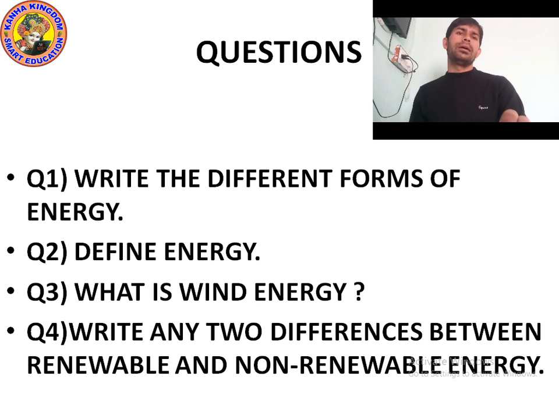I forgot to write one more question: write the advantages and disadvantages of friction. It is the most important. Advantages: friction helps us to walk, it helps to stop the car, we can hold any object because of friction, lighting a matchstick is possible due to friction, a teacher can write with chalk on the board because of friction, and fixing a nail on a wall is possible due to friction.